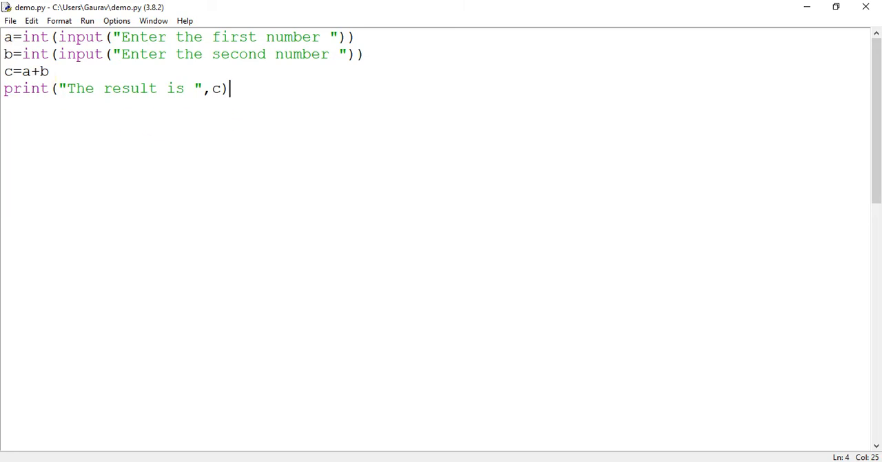Let us have a new program, a to the power b, without using any logic, just using the operator. I discussed at the end of the previous video that we have an operator for power, that is the double star. So if we want to raise a to the power b, then we will use a double star b. Let us save it and run it.